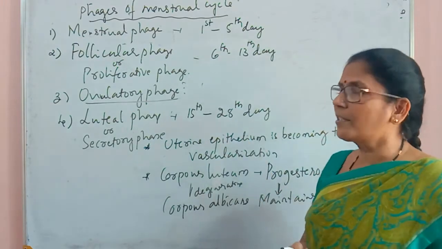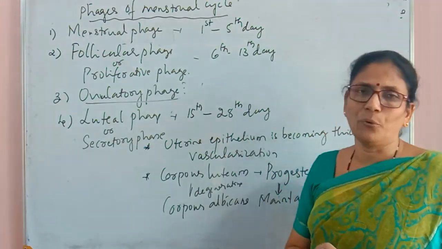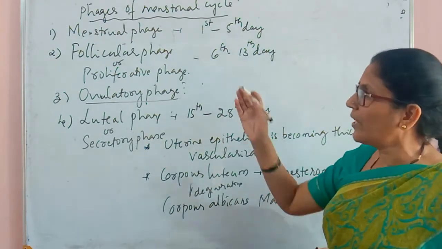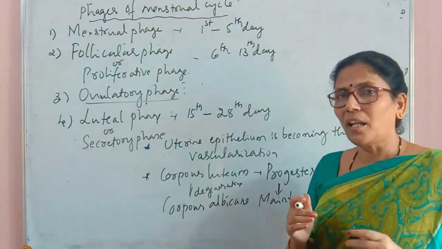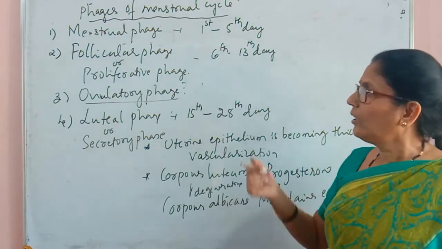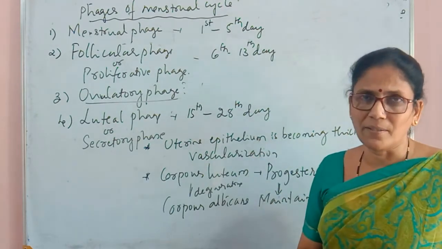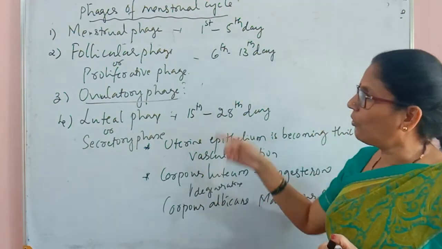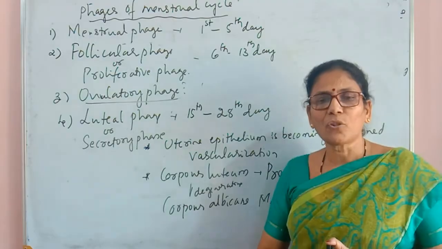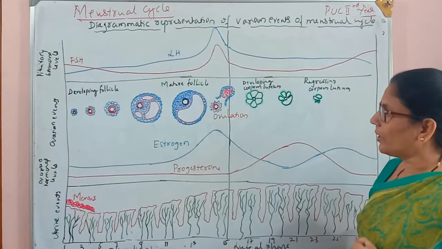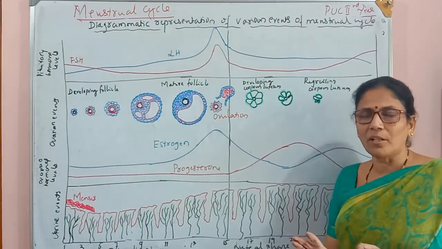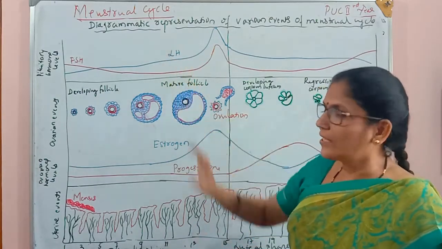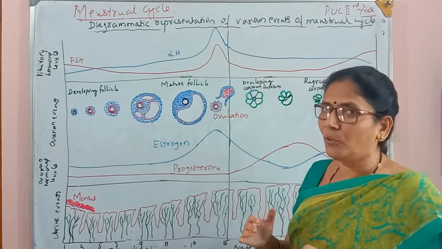So these are the events which are divided into 4 phases. Now we can draw a diagram based on these events so we can understand clearly how this process takes place. So now let us draw the diagrammatic representation of all these events of the menstrual cycle. Already we have discussed all the events which take place during the different phases, so here we can see the diagrams of all those events.